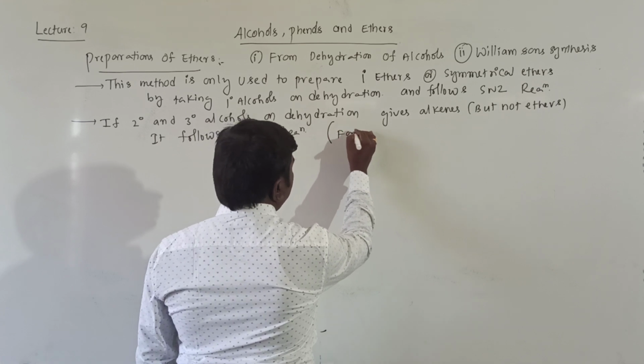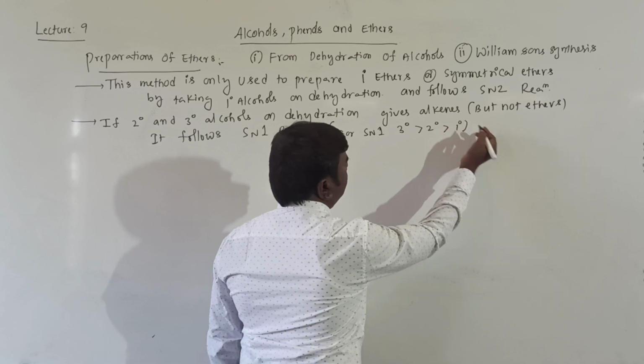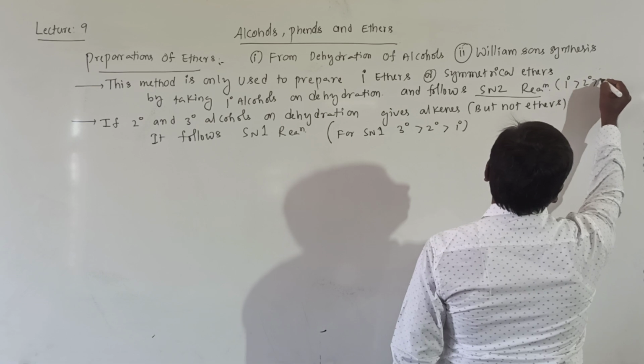For SN1: tertiary greater than secondary greater than primary. For SN2 reaction: primary greater than secondary greater than tertiary.